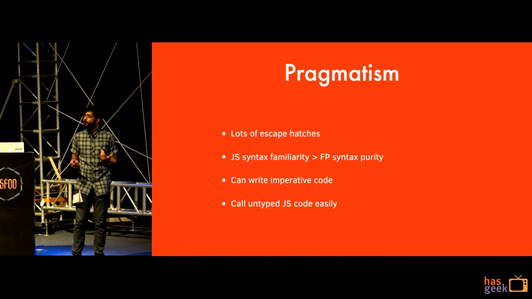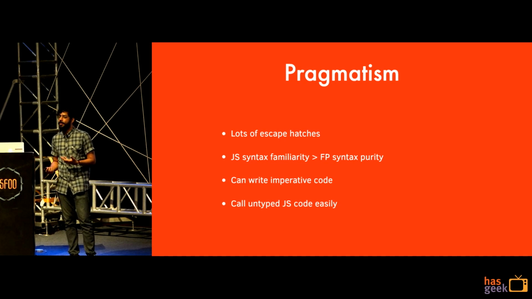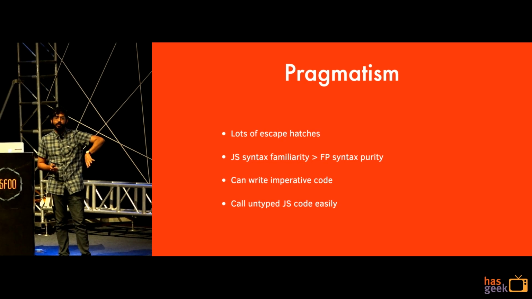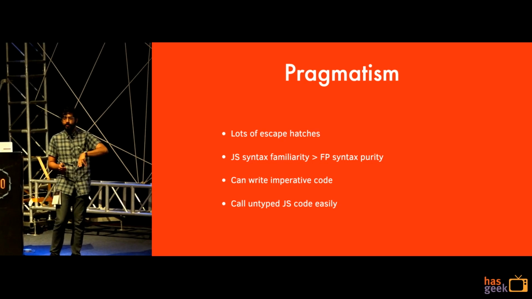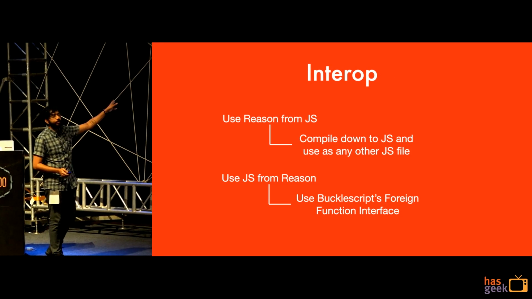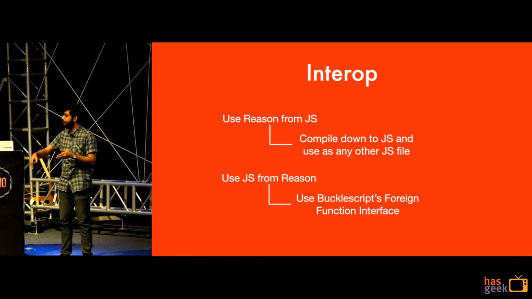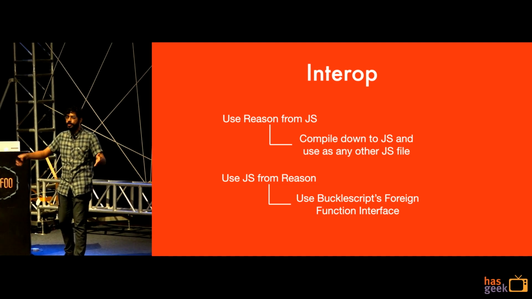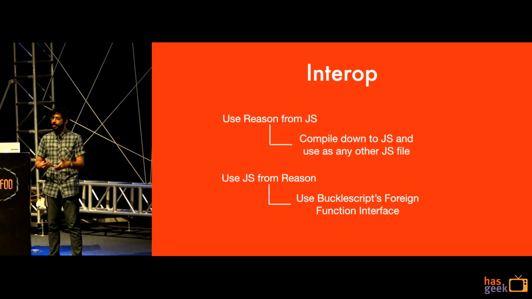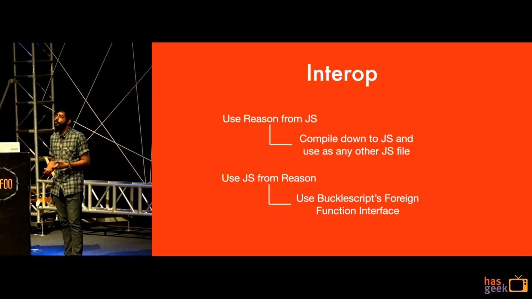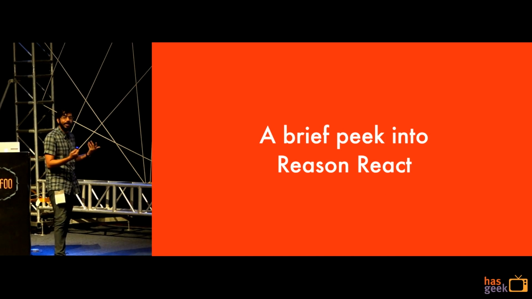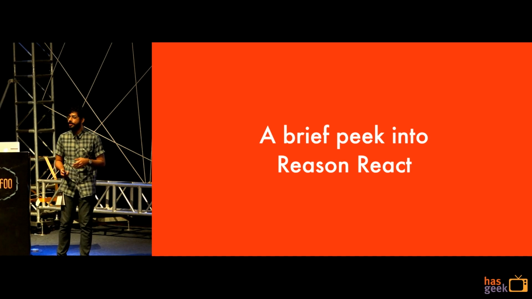All right, it's also very pragmatic in that it gives you a lot of escape hatches to interop with JavaScript, to write imperative code. I'm going to skip over some of this stuff because it's a little dense and also because we have a lack of time, because there's one very important thing I want to talk about, right? How do you do interop? Pretty straightforward. If you want to use Reason from your existing JavaScript, just compile Reason to JavaScript and use it. If you want to use existing JavaScript in your Reason code, you basically have to summon the old gods, perform an arcane ritual, and sort of pray for the best. But essentially, there's a way to do it using something known as a foreign function interface.